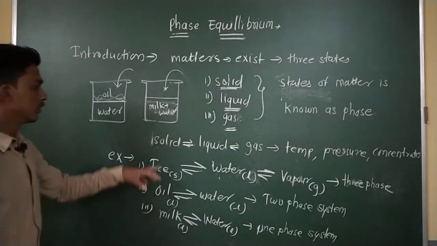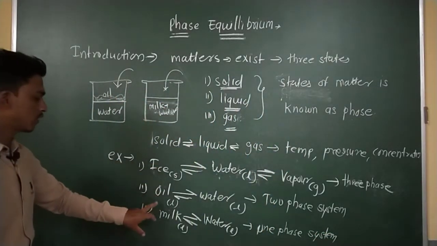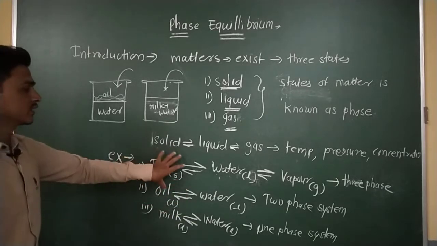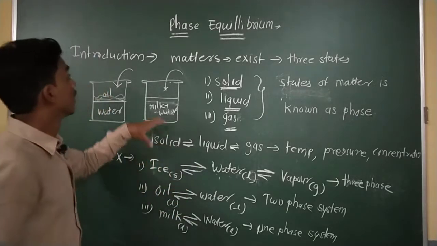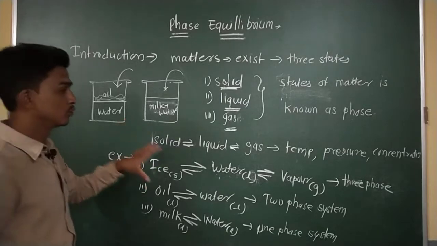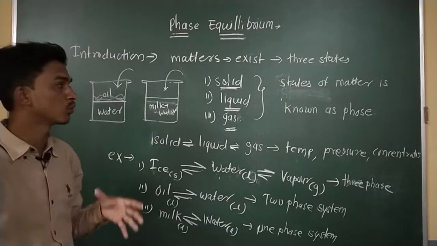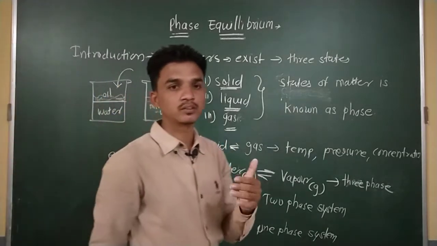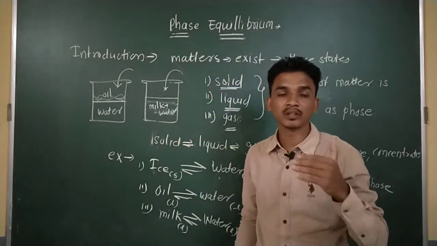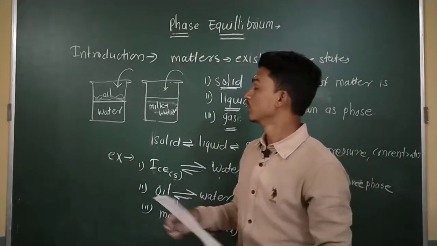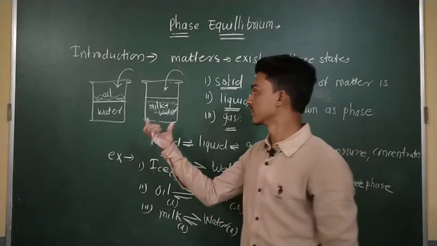Okay. So on the basis of these examples, ice, oil, milk, we can predict which systems. What does system mean? System means the part of the universe which we have considered to undertake this study.